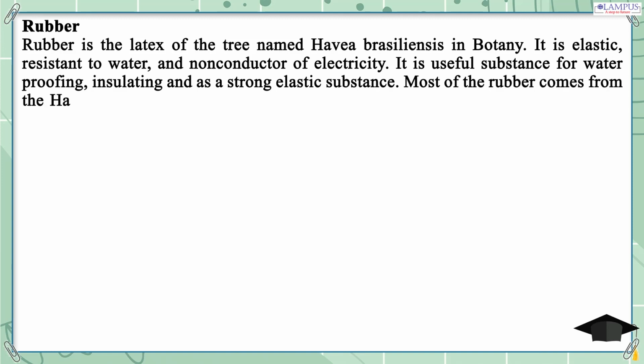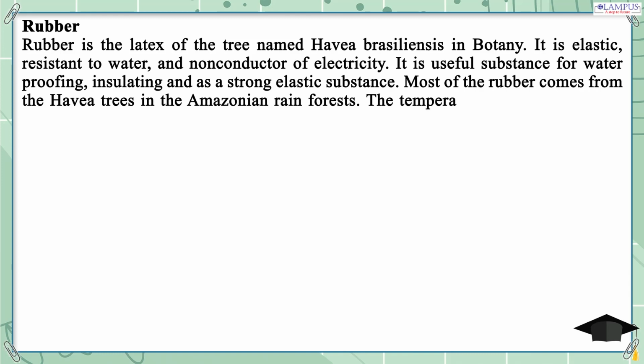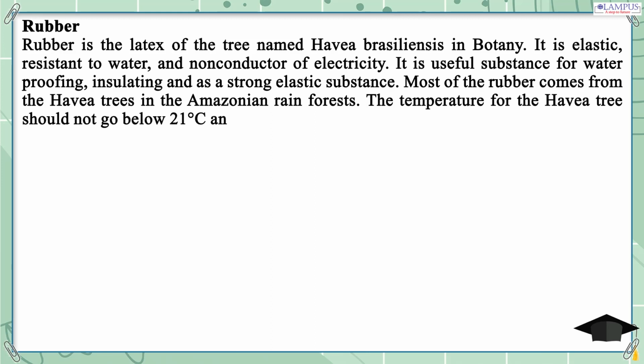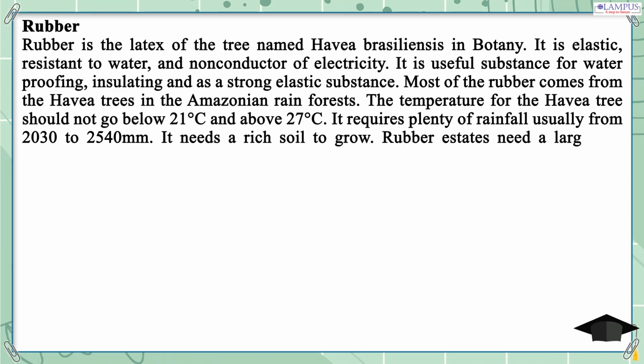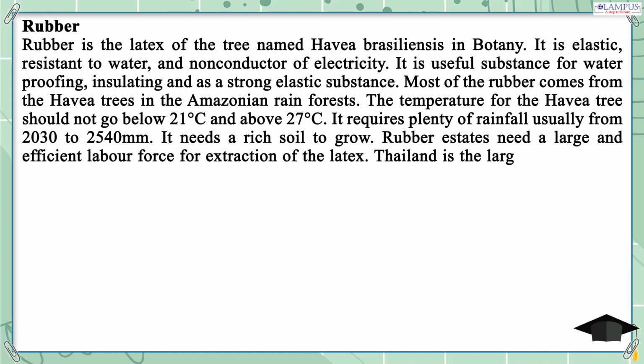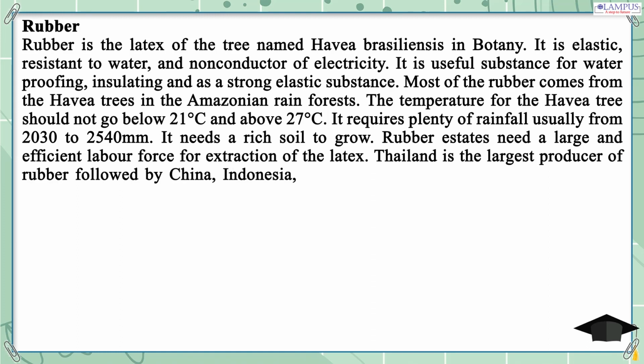The temperature for the Hevea tree should not go below 21 degrees Celsius and above 27 degrees Celsius. It requires plenty of rainfall, usually from 2030 to 2540 millimeters. It needs a rich soil to grow. Rubber estates need a large and efficient labor force for extraction of the latex. Thailand is the largest producer of rubber, followed by China, Indonesia, Malaysia, India, and Vietnam.